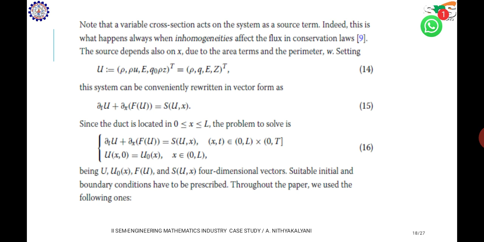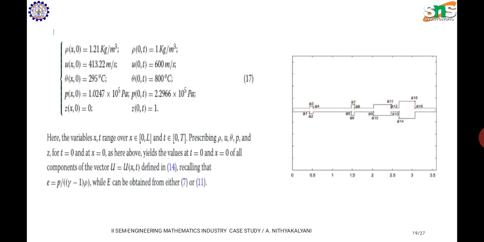This system can be conventionally rewritten in vector form as this one, equation number 15. Then suitable initial and boundary conditions have to be prescribed. Throughout the paper, we use the following ones, that is rho, u, theta and p, Z. Here the variables x and t range over x belonging to 0 to L and t belonging to 0 to T, prescribing rho, u, theta and p, Z for t equal to 0 and at x equal to 0.